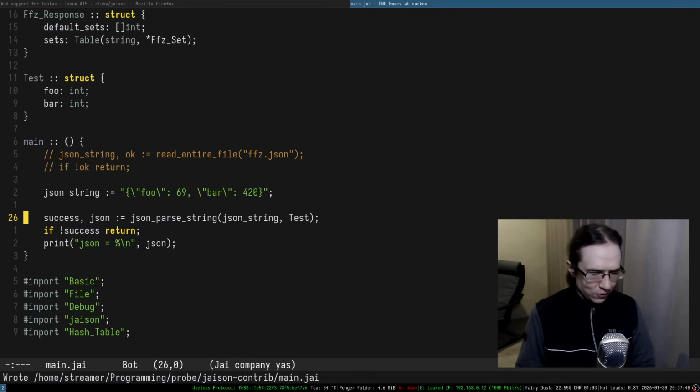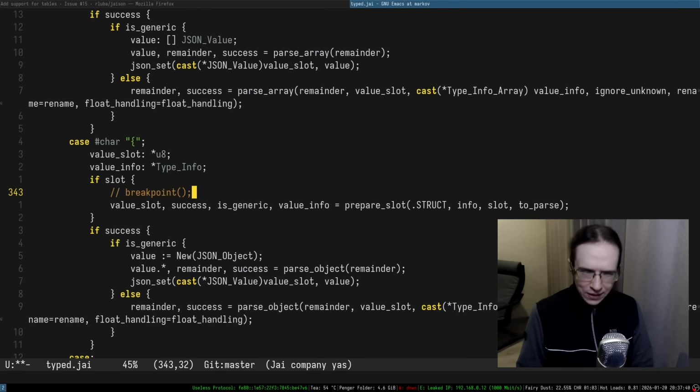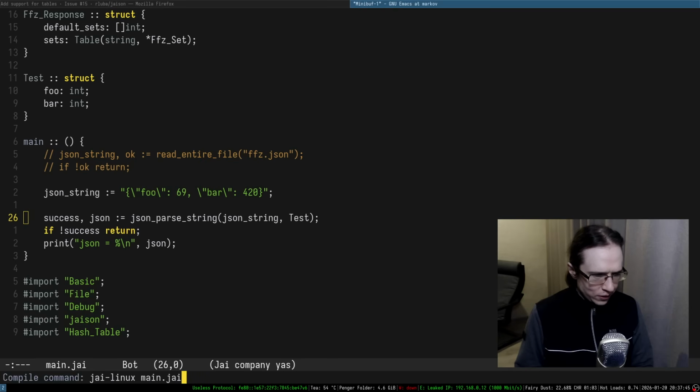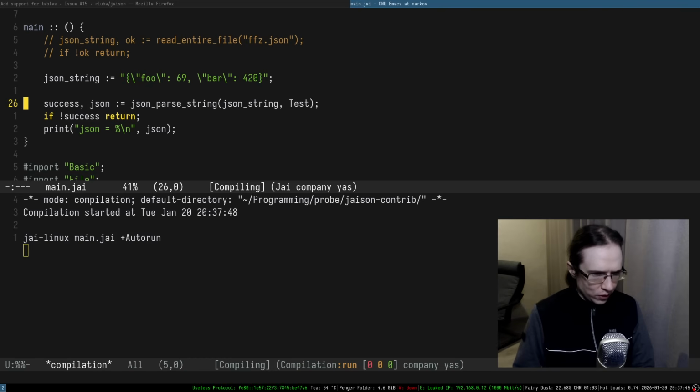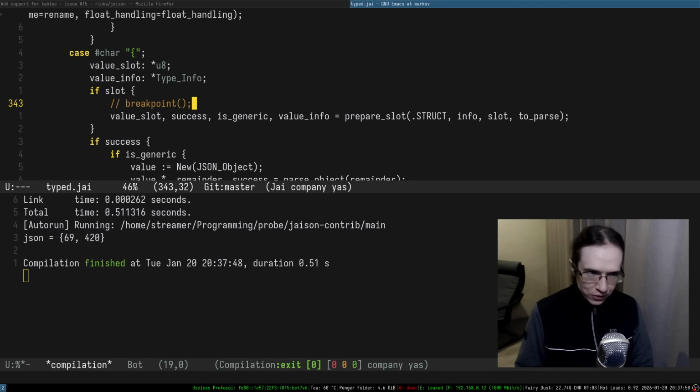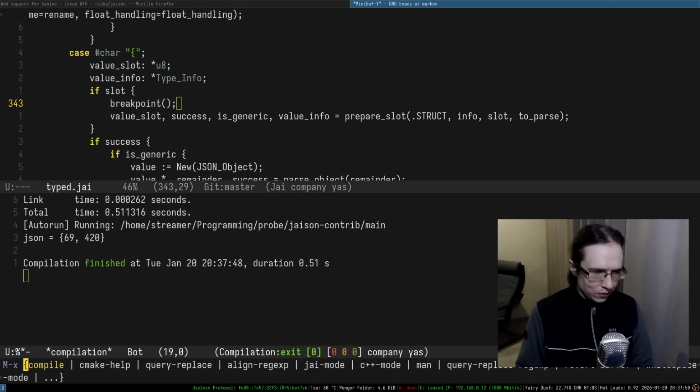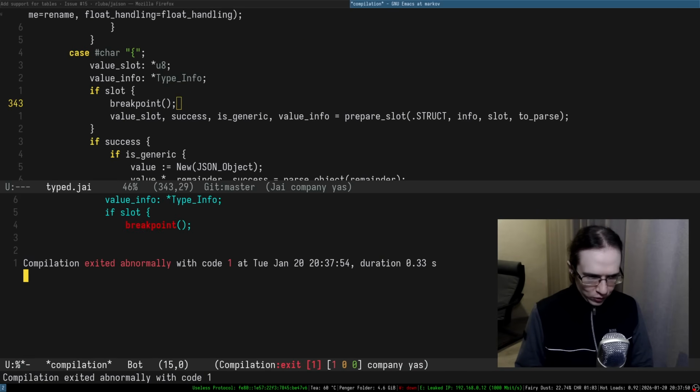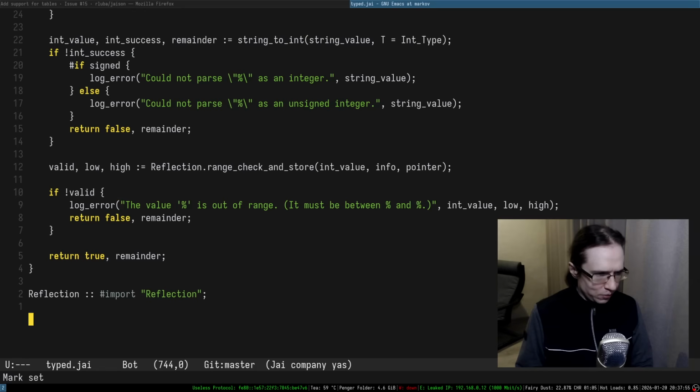I said test. Let me quickly get rid of the breakpoint. Super quick, I'm gonna just run auto run. All right, that parses successfully. I'm gonna set the breakpoint. I'm gonna recompile without auto run. So breakpoint is not available because it's a part of the debug. I have to include debugging here. There we go.